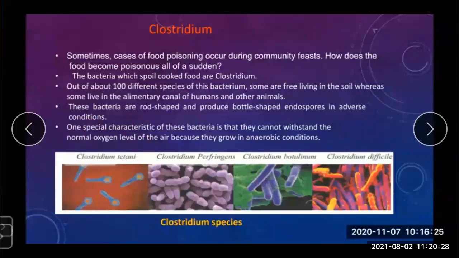So because of this, Clostridium tetani is produced in our body, and for that purpose, the tetanus injection is given to cure from the other reactions in our body. Next is Clostridium perfringens, Clostridium botulinum, and Clostridium difficile. So these are the examples of the Clostridium. This is the example of harmful microorganisms.